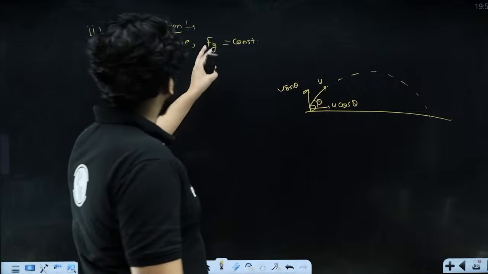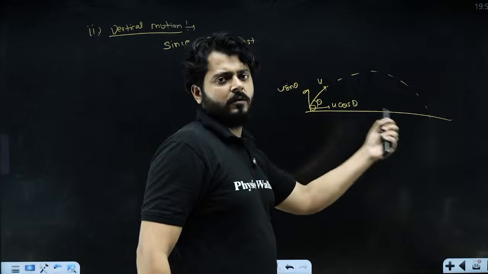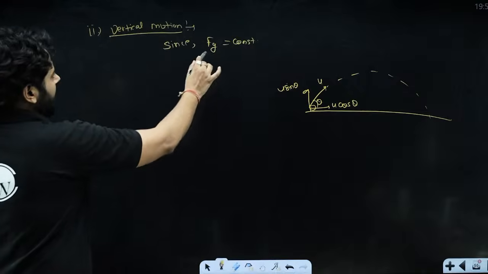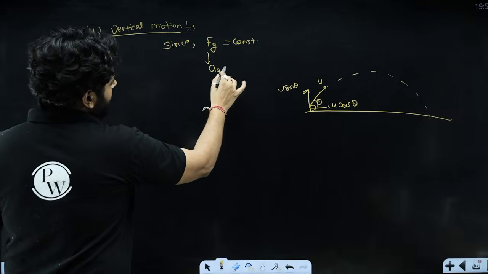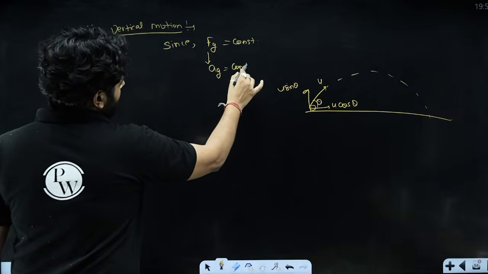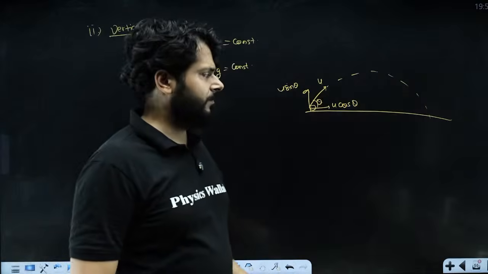So clearly you can say that Fg is constant. The gravitational force on the body is always a constant. Since the gravitational force is constant, acceleration due to gravity will also be a constant in this situation, right?